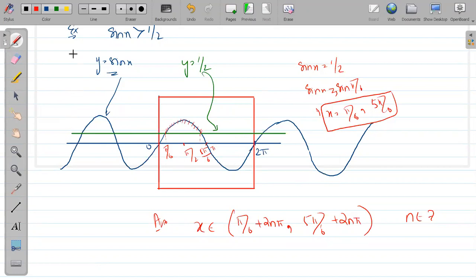See, if you observe, this will also be the solution, this will also be the solution, this will also be the solution. So infinite solutions are coming. How to get those infinite solutions? Put n as 0, this is the solution. Put n as 1, this is the solution. Put n as 2, this is the solution. Like this you are getting the solution.